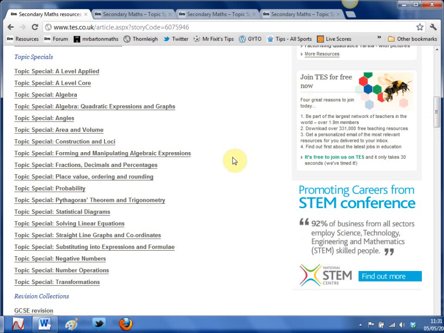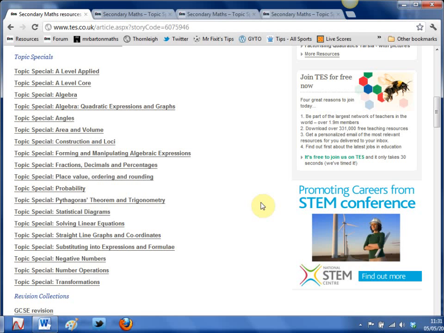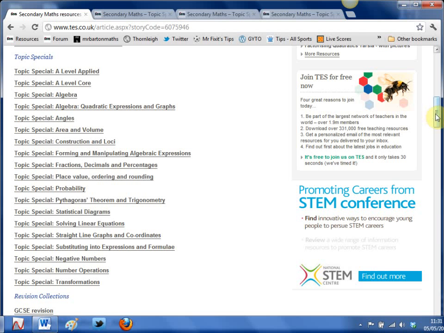If these prove popular, I think I'm going to set the panel a challenge of creating some more. And if you've got any ideas for topics that you'd like covered, then please feel free to email me at my website, teachers@mrbartonmaths.com, and I'll get the panel on the case.